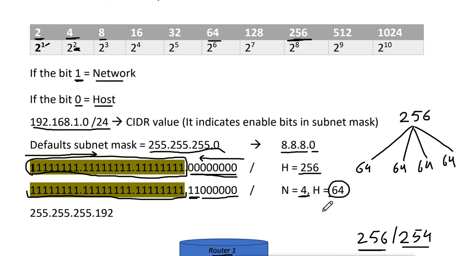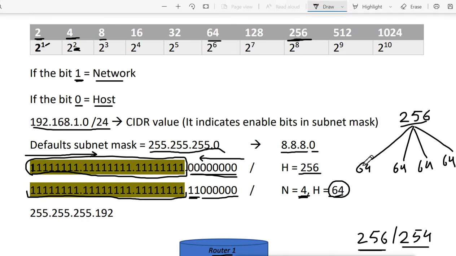because the remaining zeros are 6, and 2 raised to 6 is what? 64, and the ones are 2. We have 2 extra enabled bits. That means 2 raised to 2 gives us 4. So we divided the total number of IP addresses we are getting out of 2 raised to 8 into 4 different departments, 4 different blocks, and it is what? 64 in each block. And we can even say this 64 is the block size.